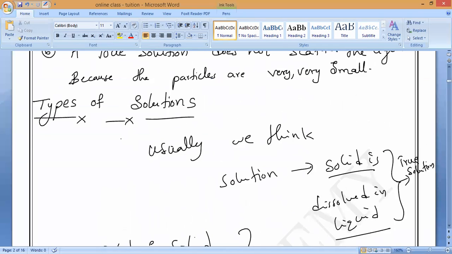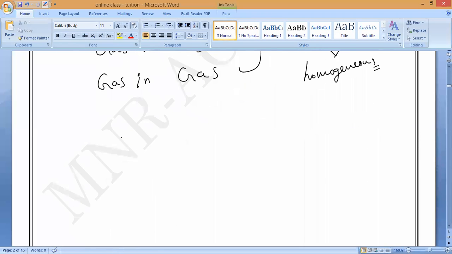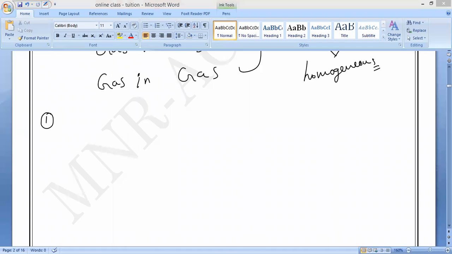Okay. So what is the first type of solution? Solid in solid. Basically solids in liquids are common, but the first type is solids in solid. Write it.